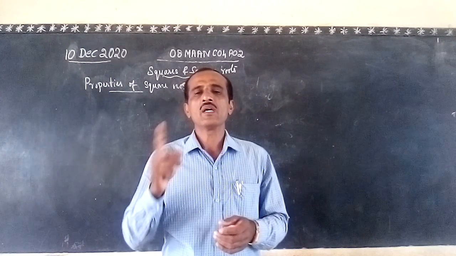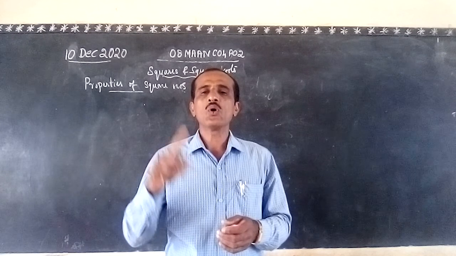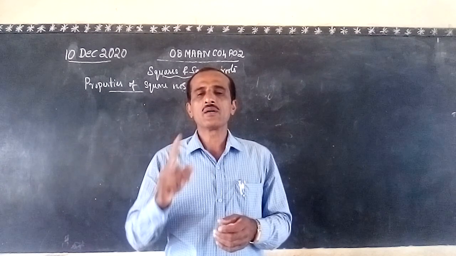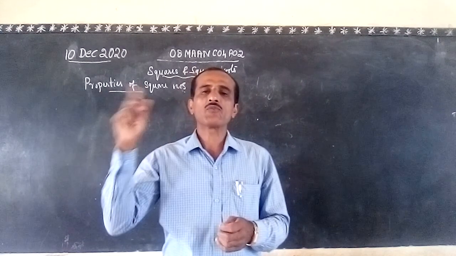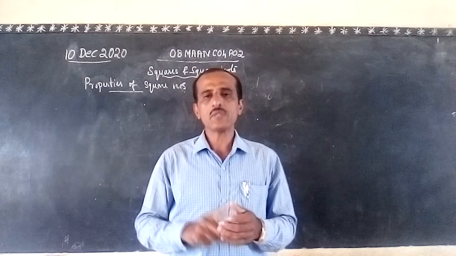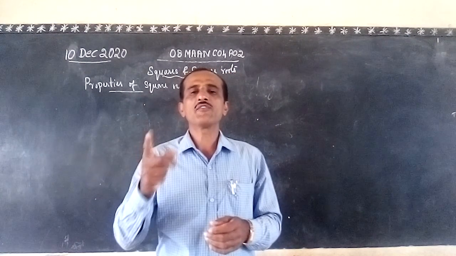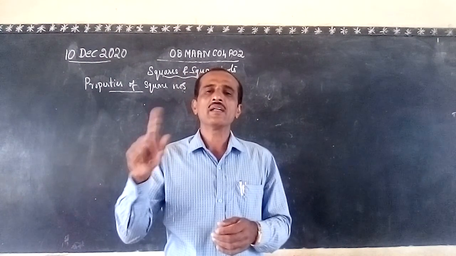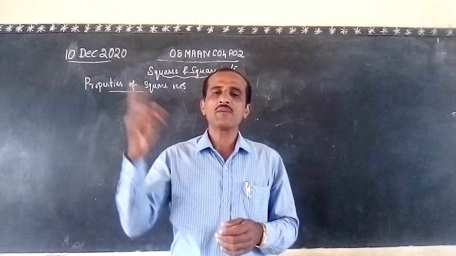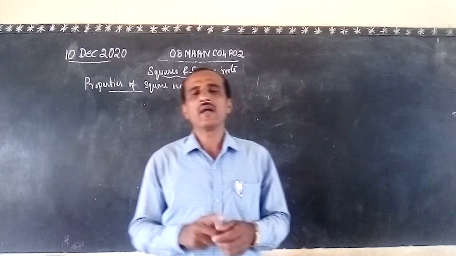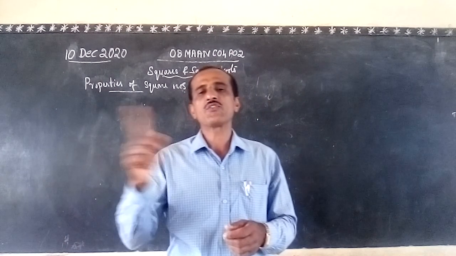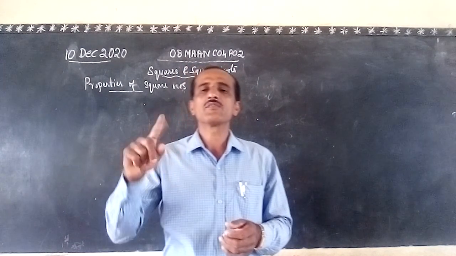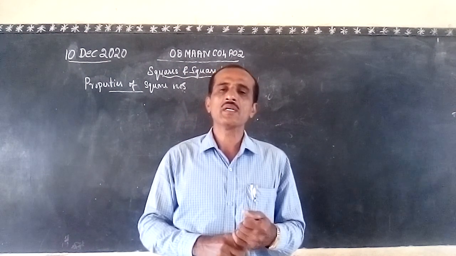In the same way, if a number ends with 2 or 8, then its perfect square ends with 4. If a number ends with 3 or 7, then the square of that number ends with 9. And if a number has 4 or 6 in the units place, then its perfect square ends with 6.